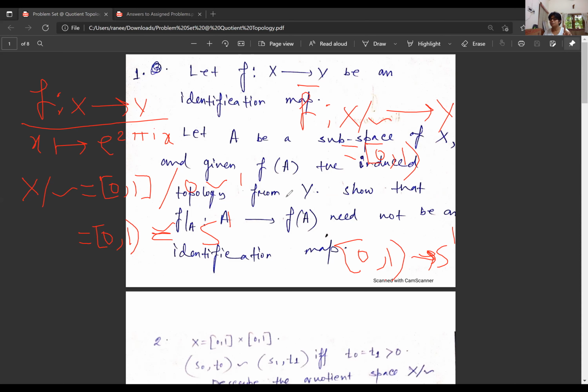So [0,1) with the subspace topology is therefore a different space. But if we endow [0,1) with the quotient topology, then it will indeed be homeomorphic to the circle S1. What a strange thing, right? That's what is happening from the universal property, where X mod the equivalence relation is set theoretically [0,1), but together with the quotient topology, by the universal property, this is homeomorphic to the circle S1. This is very important to observe, and you should really try to understand it well.